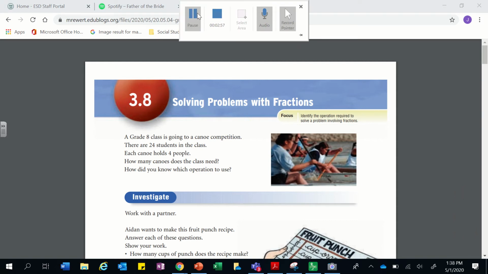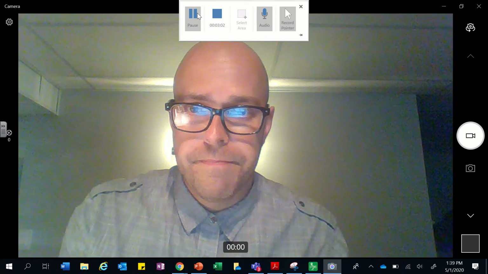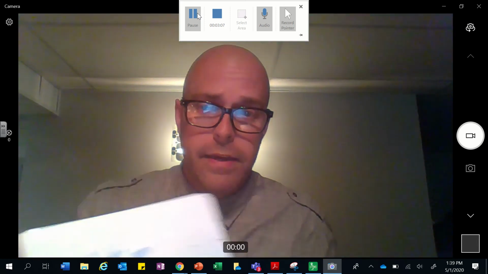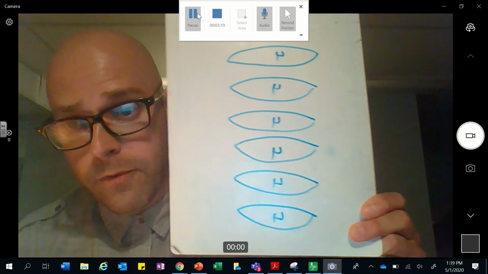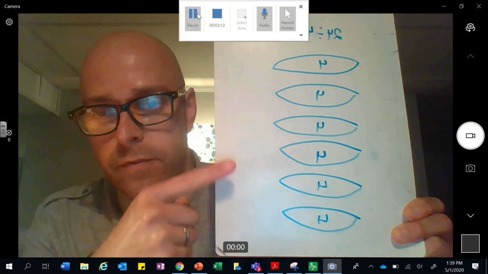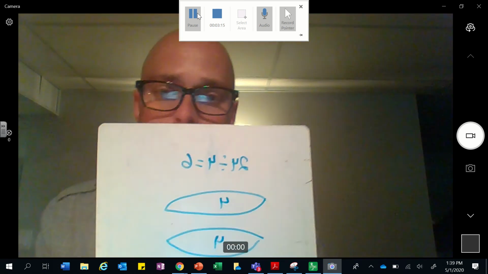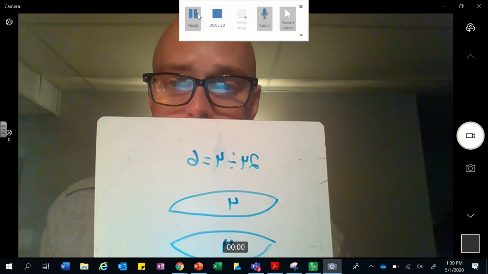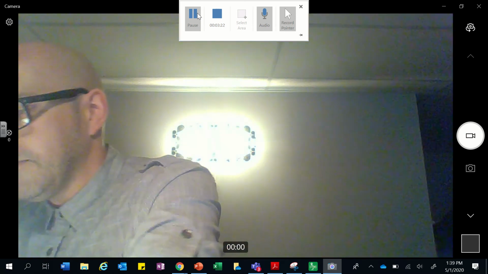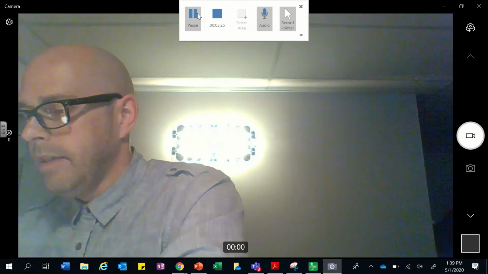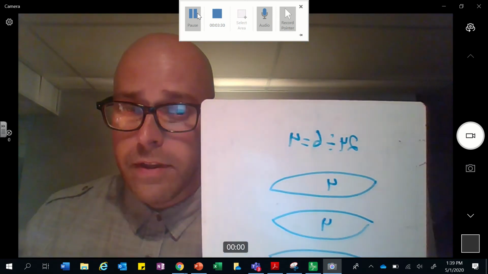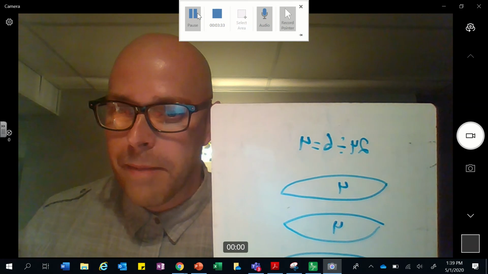Now, while I was thinking about that, I thought, first I'm going to go think. I am going to draw a picture. So I drew a picture and I thought, this is what it would probably look like. Here's my canoes, and you can see there's 4 people in each canoe, and I've got 1, 2, 3, 4, 5, 6. But of course I didn't need to do that, because look, I can just go 24 kids divided into groups of 4. Hence, drawing the picture can be useful, but it's really easy to do this, so hopefully you didn't make that mistake.